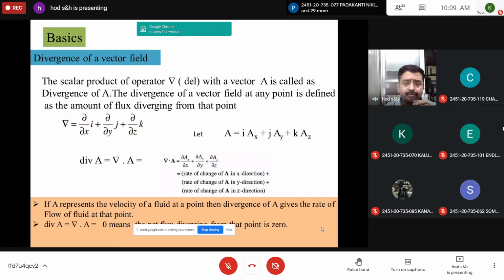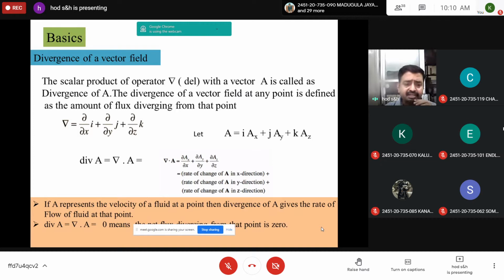The scalar product of operator del with the vector is called the divergence. Operator del is a special operator, which is i dou by dou x plus j dou by dou y plus k dou by dou z. So it links the space in three-dimensional space. Let us consider a vector A, i Ax plus j Ay plus k Az. Then the divergence of A, or del dot A, can be written as dou Ax by dou x plus dou Ay by dou y plus dou Az by dou z.